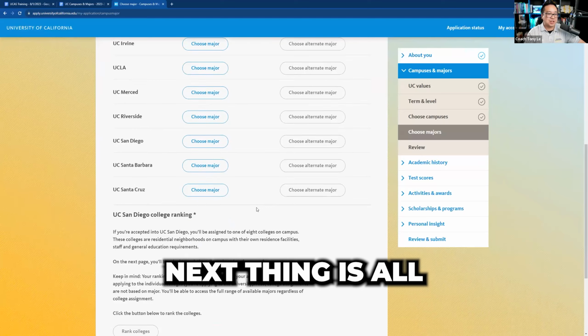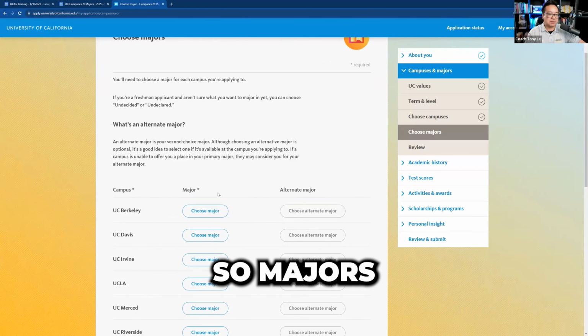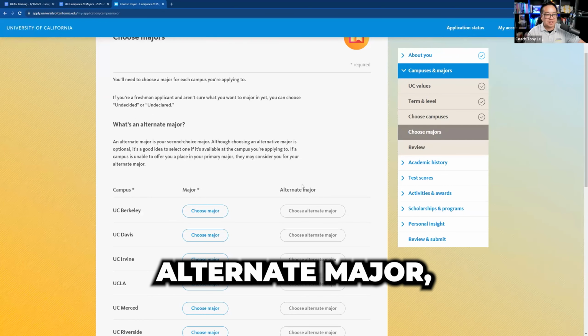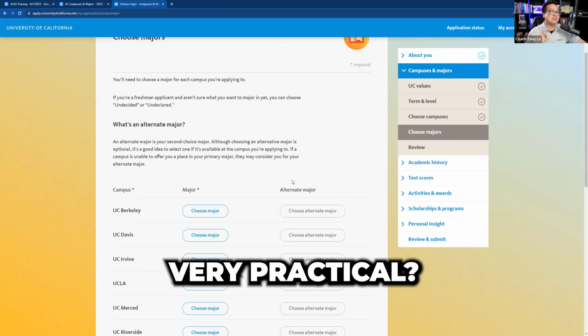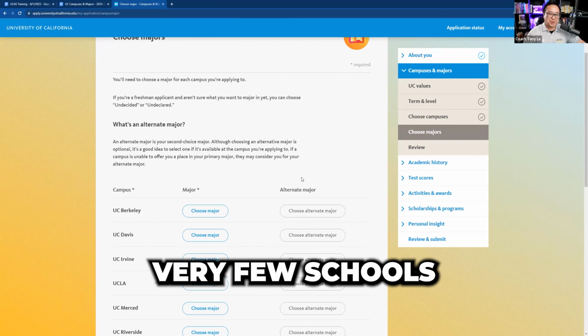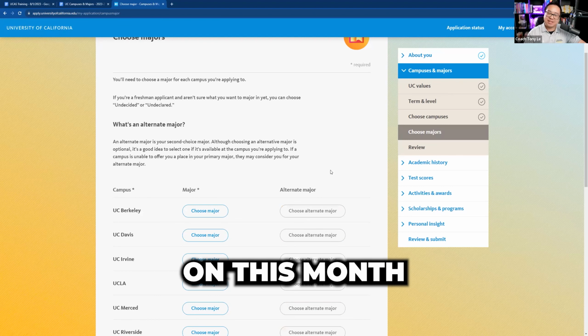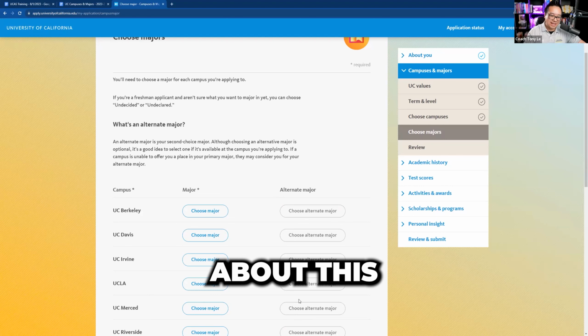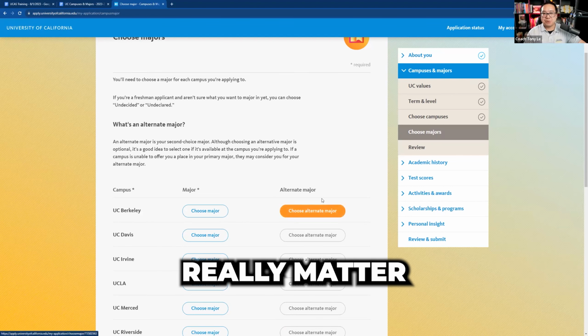Next thing is all the schools. It's going to ask you for a major and an alternate major. Keep in mind, major is what you want to study. Alternate major, we recommend putting an alternate major. Is it very practical? Not really. Very few schools get to alternate majors. I'll probably go into deeper training later on this month or next month about this specific one. But in terms of the realisticness of it, it doesn't really matter too much.